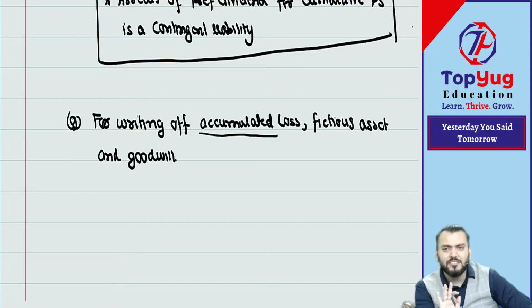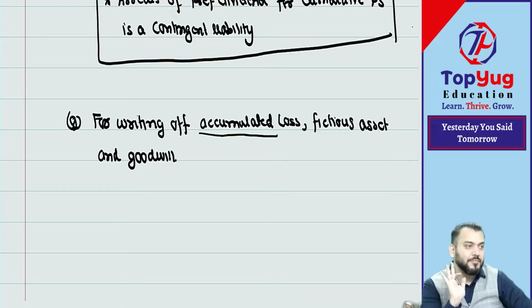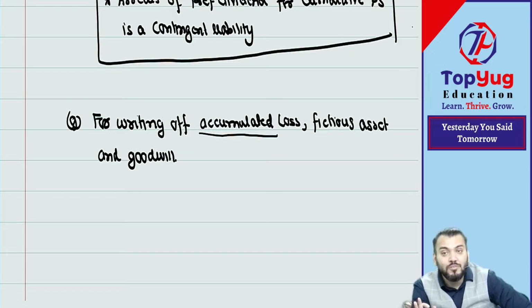However, nowadays there is no concept of deferred revenue expenditure. Normally such expenditures should not come in the balance sheet. As per AS 26, such expenditures should be charged to the P&L account as and when they are incurred. So there cannot be any deferred revenue expenditure.